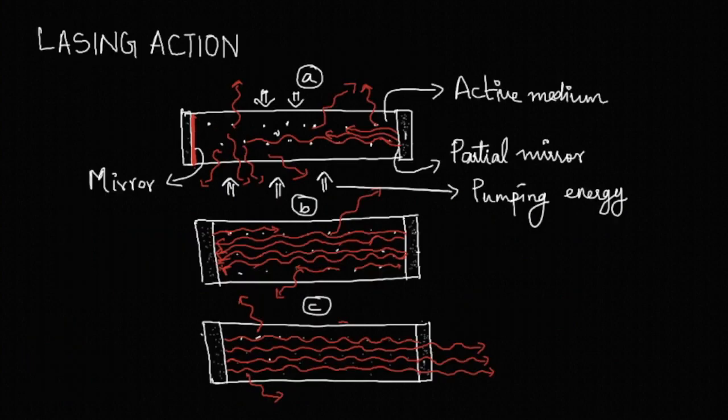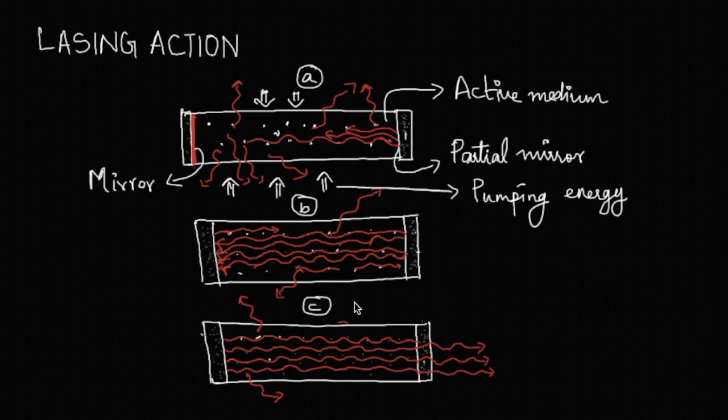Let's elaborate a little more on the lasing action. This figure shows the action of an optical resonator. The active centers in the medium are in the ground state initially, but through a suitable pumping mechanism, they are taken into a state of population inversion. The excited atoms emit photons spontaneously in various directions, and every spontaneous photon can further trigger many more stimulated transitions along the direction of propagation.